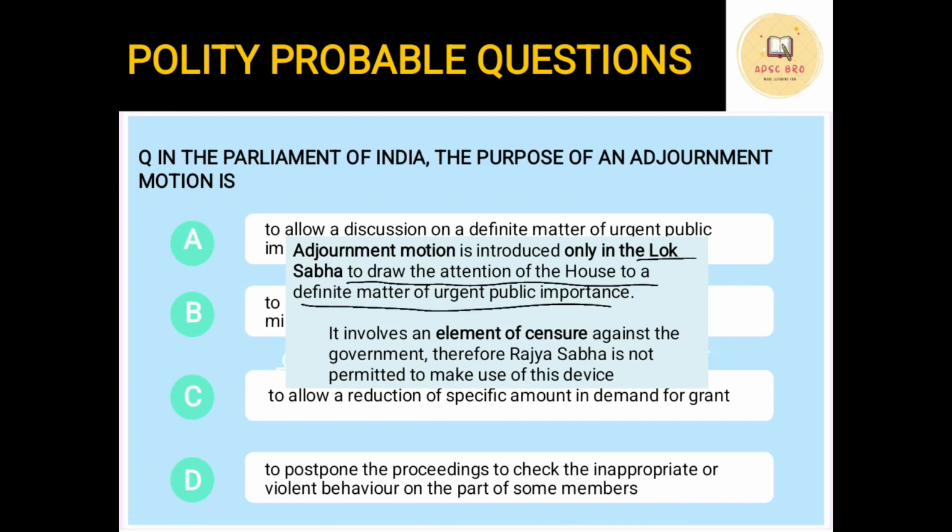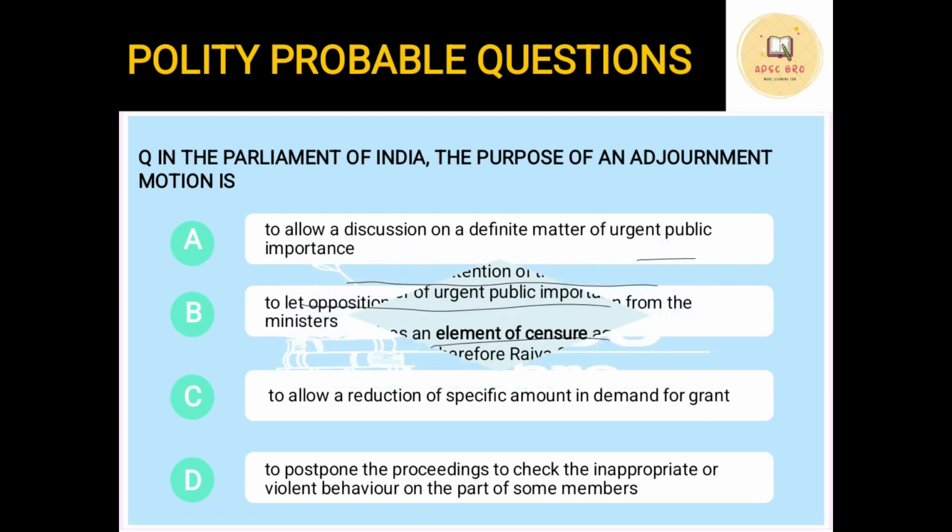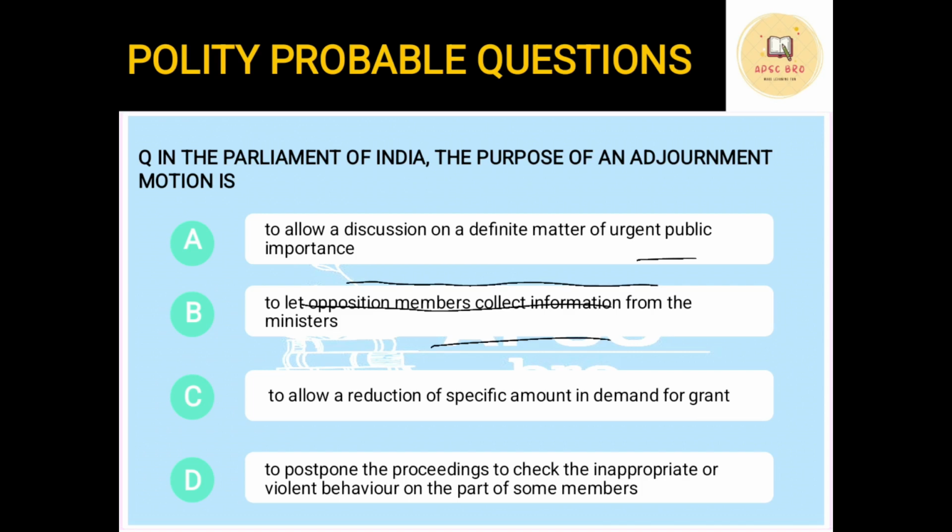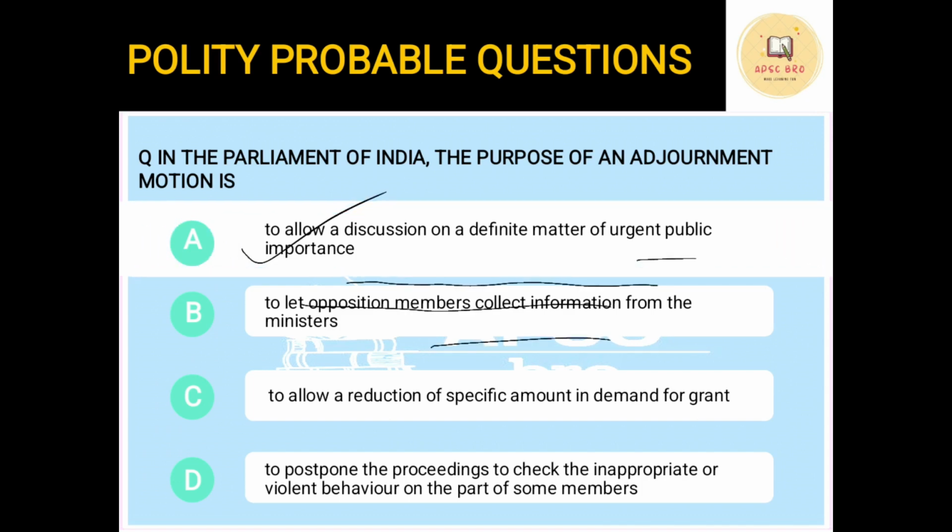Now, suppose there is some kind of emergency or any kind of thing that requires urgent debate and urgent action. In that case, an adjournment motion can be introduced in the Lok Sabha. Because whenever there is an adjournment motion, it shows that the government has failed in something. Okay, and it has an element of censure, and hence Rajya Sabha cannot introduce an adjournment motion. So our options: what is the purpose of an adjournment motion? It is to allow a discussion on a definite matter of urgent public importance. So the correct answer is A.